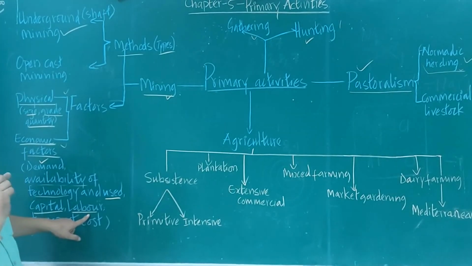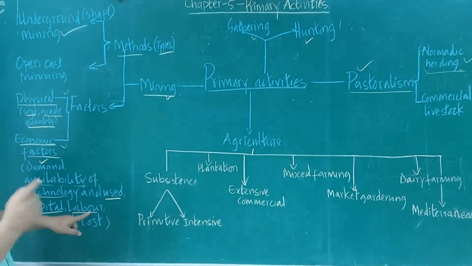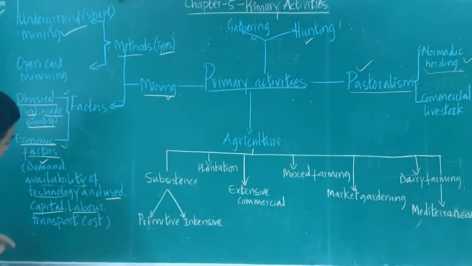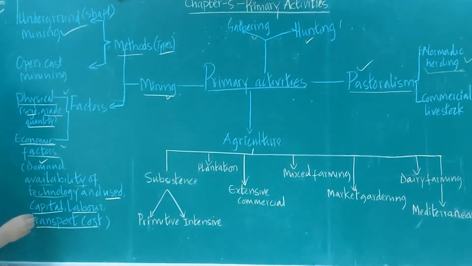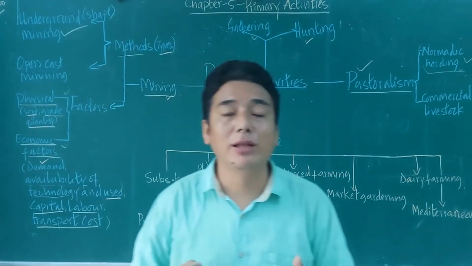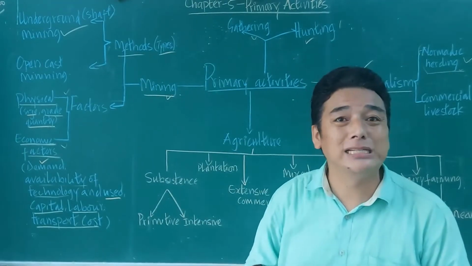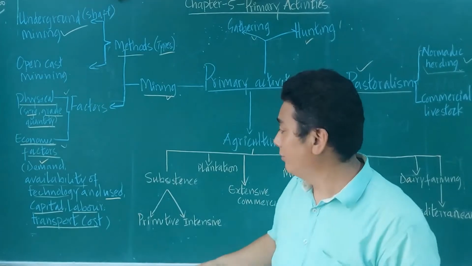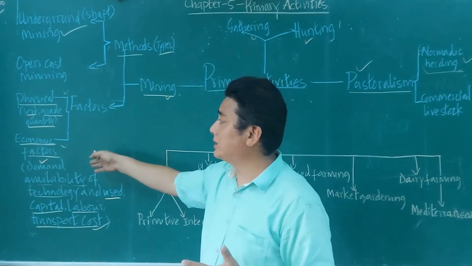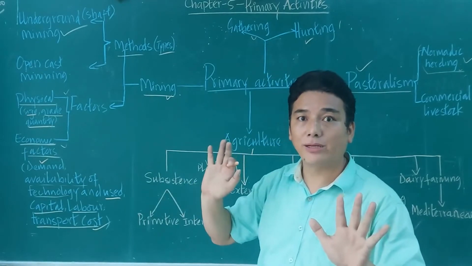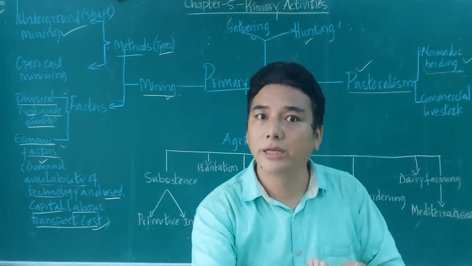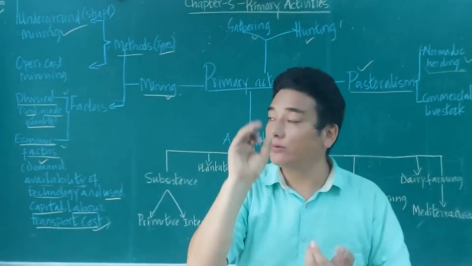Labor is one of the important factors which will play a part in the mining of any area or any mine. Then transport costs: whether the transportation facility is available or not. We have to see that. So these are the two important factors, the physical factors and economic factors, which come under mining. And as I've told you, mining is nothing but the taking away of mineral from the ground.